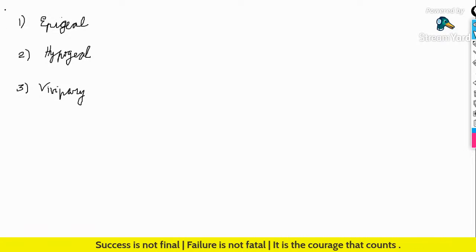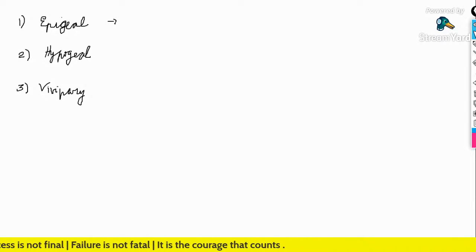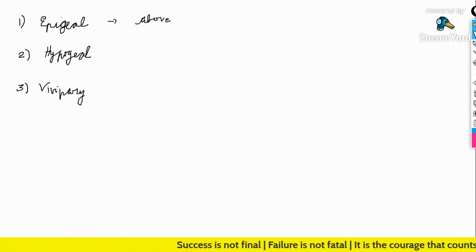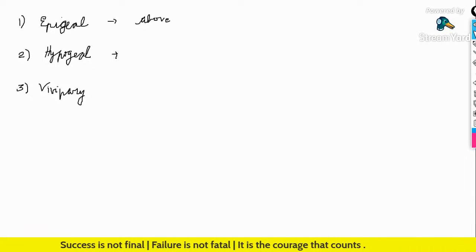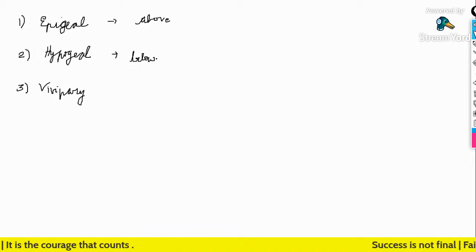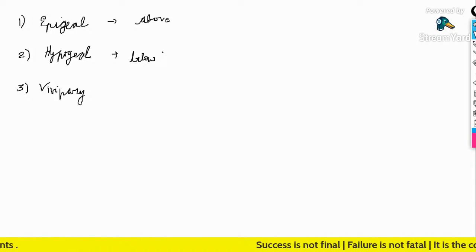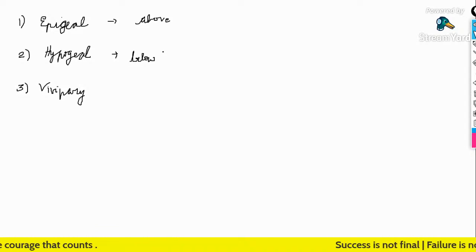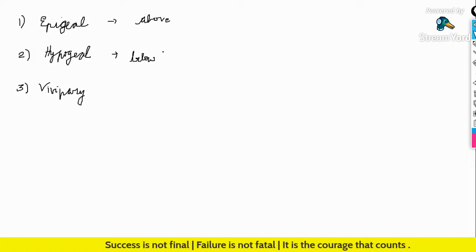Okay, Galvin. Epigeal germination refers to the cotyledons coming above the soil. When the cotyledons come above the soil, it is known as epigeal germination. In hypogeal germination, the cotyledons stay below the soil. Vivipary is a different case that we will discuss. So when the cotyledons remain below the soil, this is said to be hypogeal germination. Then, where is this epigeal germination seen?